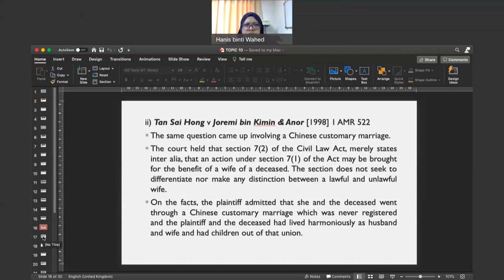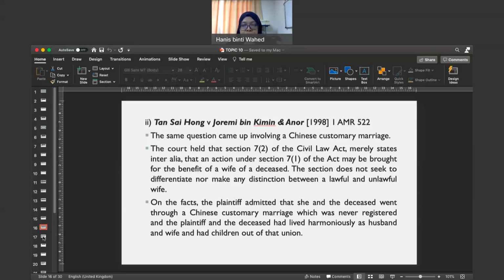Based on our discussion up until now, we can say that the first thing that you need to prove once you want to make a dependency claim is that you are a dependent. How to do that? You need to refer to section 7, subsection 2, and also section 7, subsection 11 of the Civil Law Act 1956.